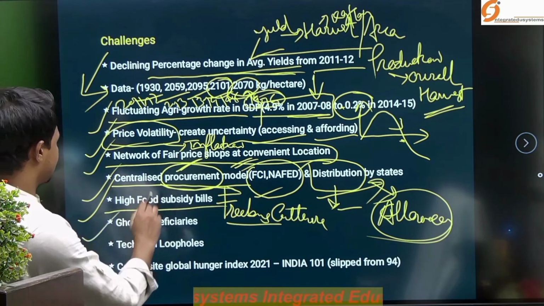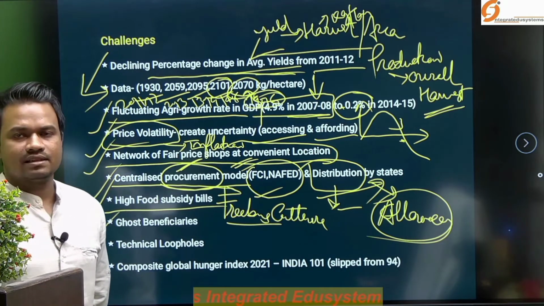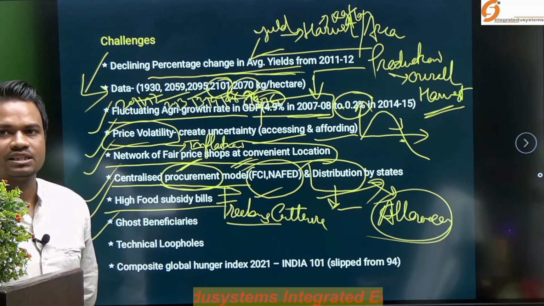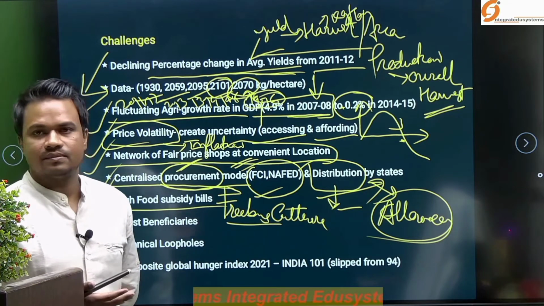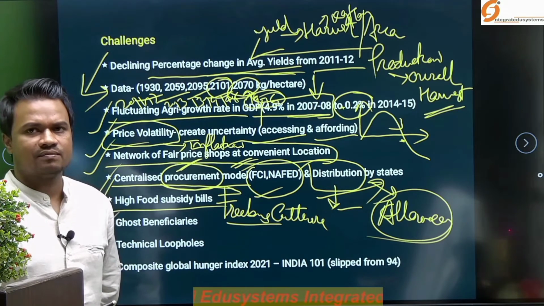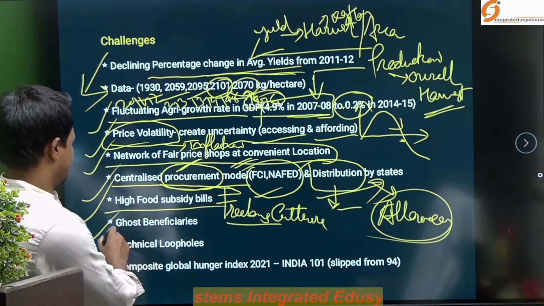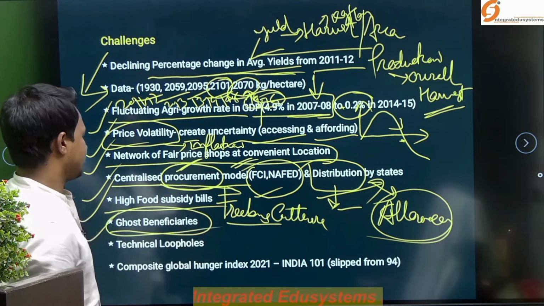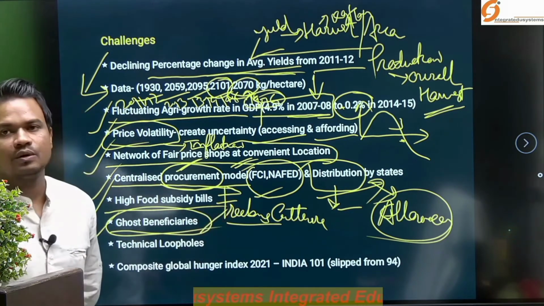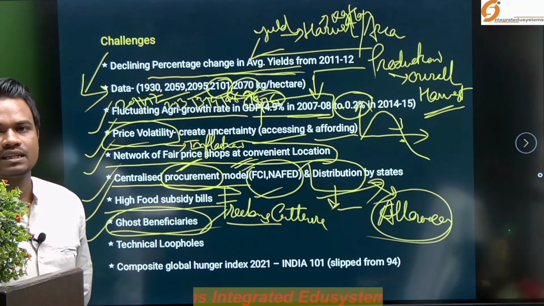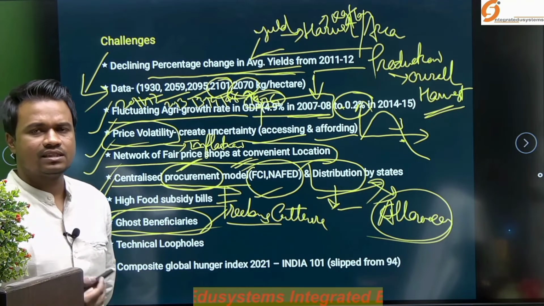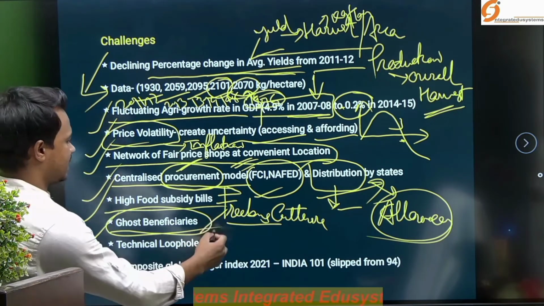Apart from that, ghost beneficiaries. There are some leakages because some people are not legitimate beneficiaries. Despite that, due to some fault or some misrepresentation of themselves, they end up being beneficiaries under this NFSA regime. So these are the ghost beneficiaries. Those are not entitled to get this benefit, but they are getting it illegally or by bypassing these documenting channels.